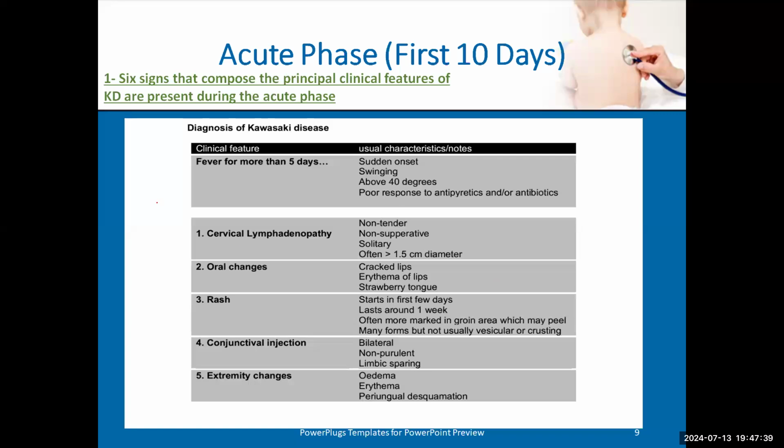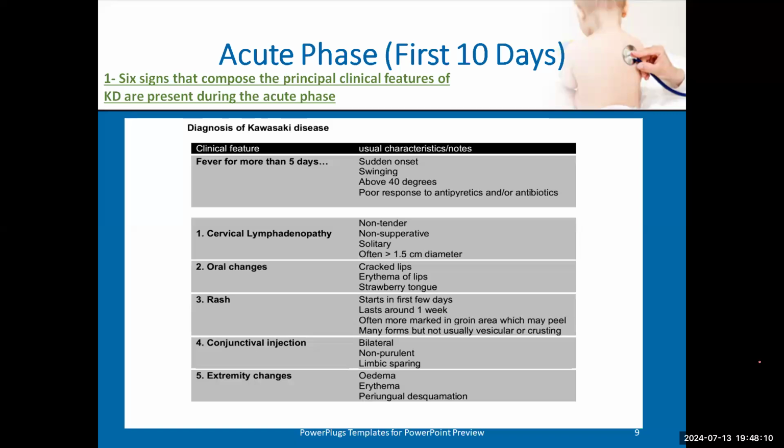Okay, so for the criteria of Kawasaki, the patient should have the first one, which is in a table alone, the fever, plus 4 of the other 5. Fever of Kawasaki typically should have sudden onset, should be very high grade fever above 39 or 40, and should have poor response to antibiotic or antipyretic. So if the fever responds to antibiotic and antipyretic, it is a sign that this patient is almost not Kawasaki.